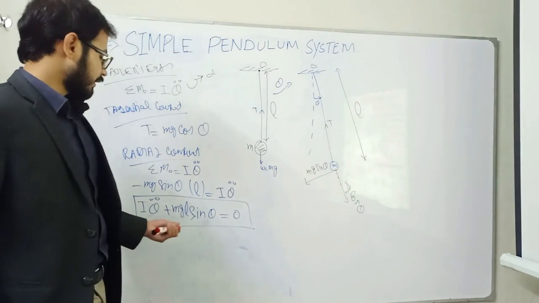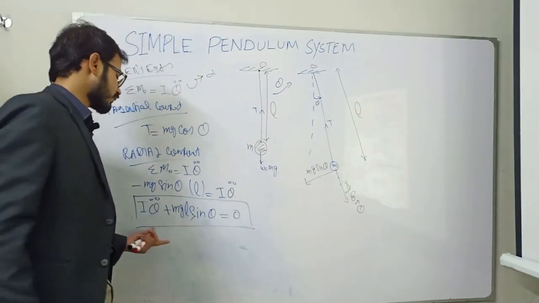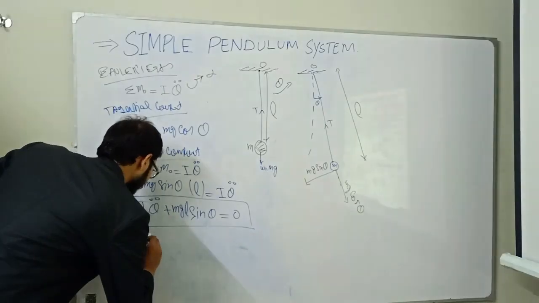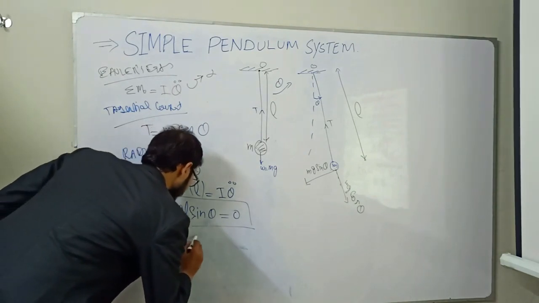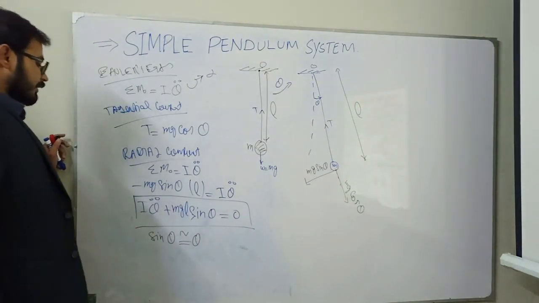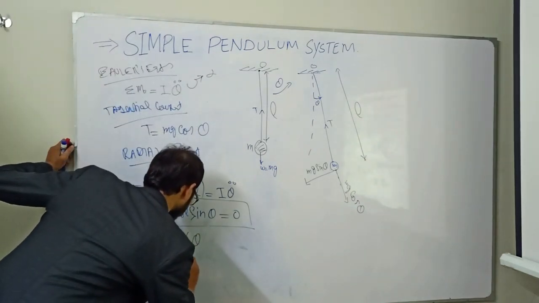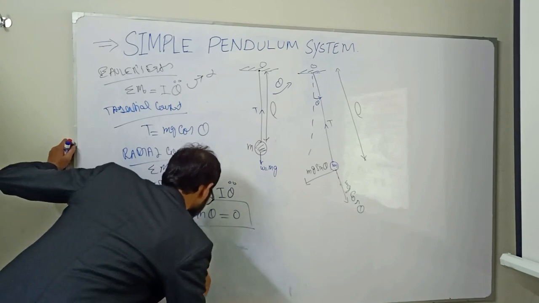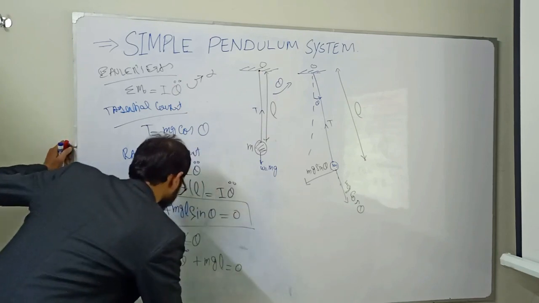All the general equations are non-linear, but we have to linearize this system in order to get the solution of this equation. So considering that the angular displacement is very small, in such a way that sin theta will almost approach theta, for all such cases, in order to linearize the solution, we will get I theta double dot plus mgL theta is equal to 0.